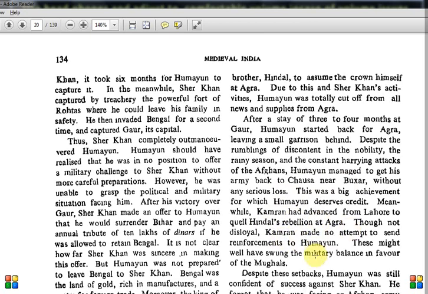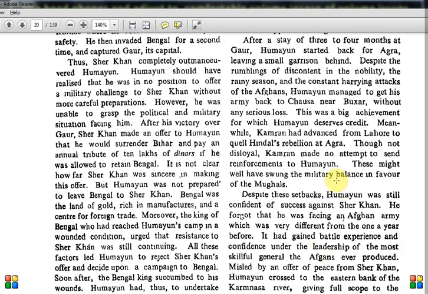So this is again a brother versus brother situation, three brothers having different ideologies. One is in the west, one is in Agra, and Humayun is fighting in the east. But these people are not helping each other. Kamran is fighting with Hindal, and Kamran is not supplying anything to Humayun. He is not disloyal, but he is not taking any steps to help him either. Not doing anything against him, but not doing anything to support him also. So that is how these three brothers will destroy everything, and Sher Shah will win.